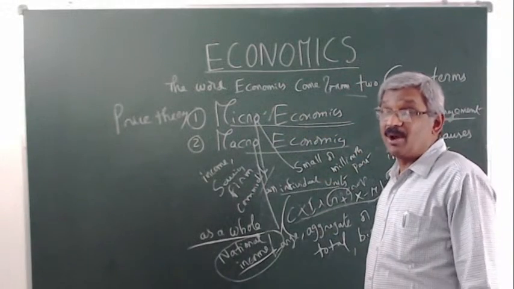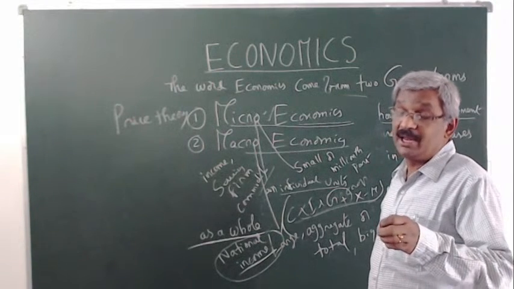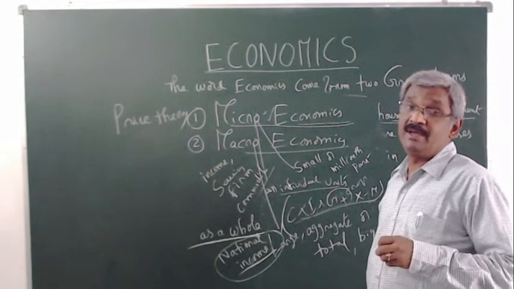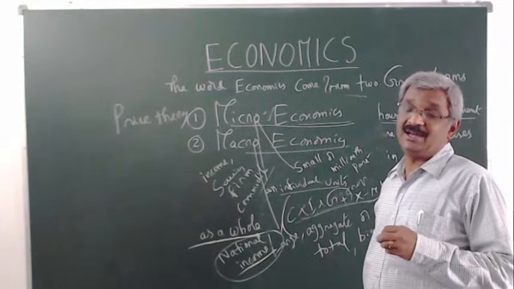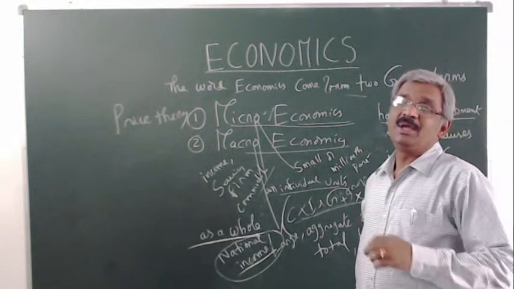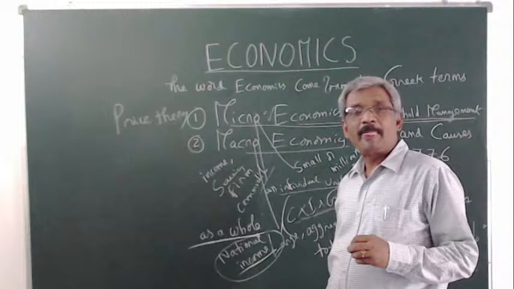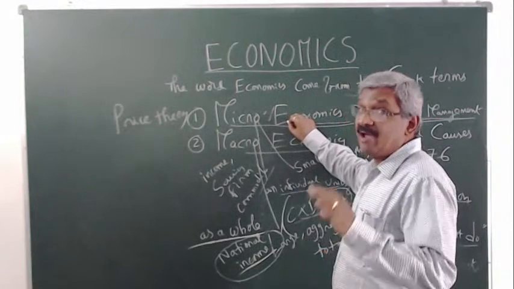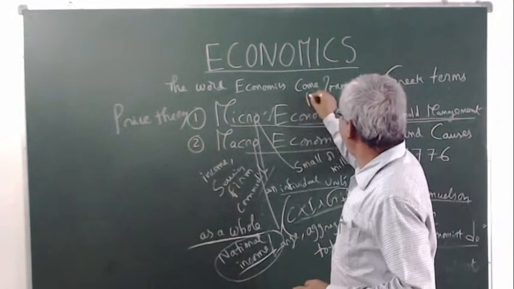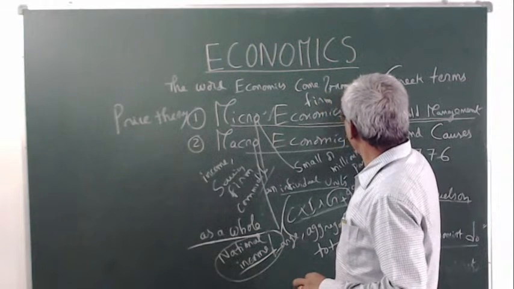So that is called microeconomics: individual income, individual savings, individual production, individual firm equilibrium. Suppose microeconomics studies firm equilibrium.